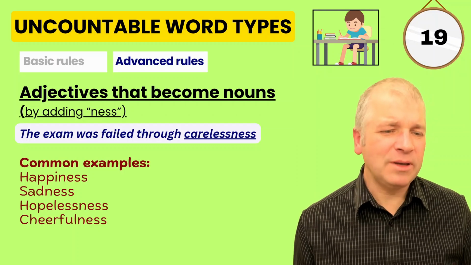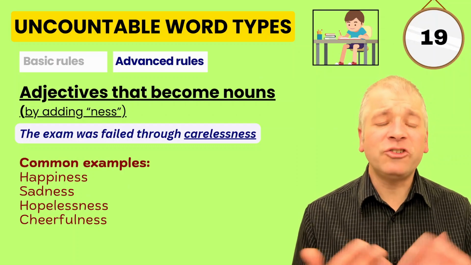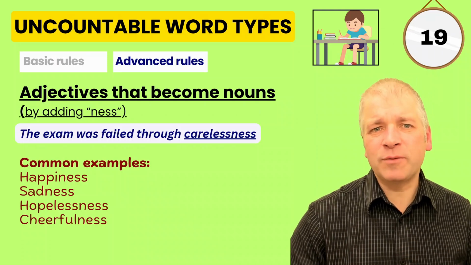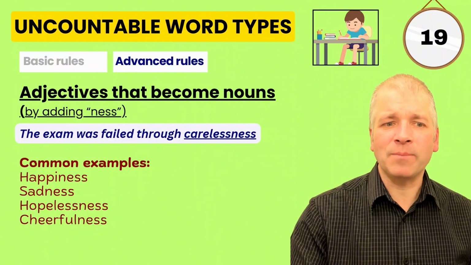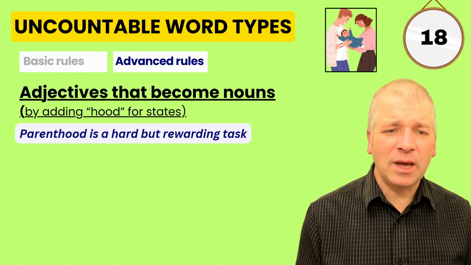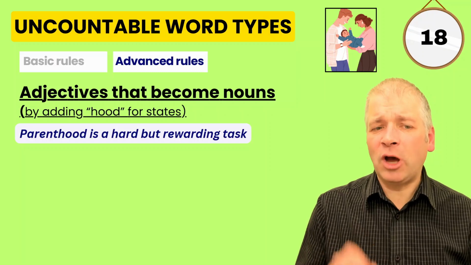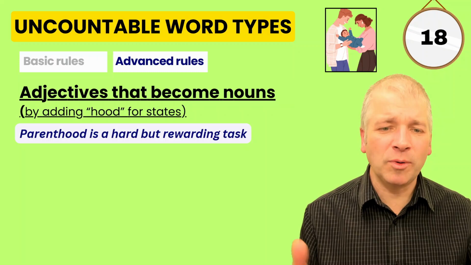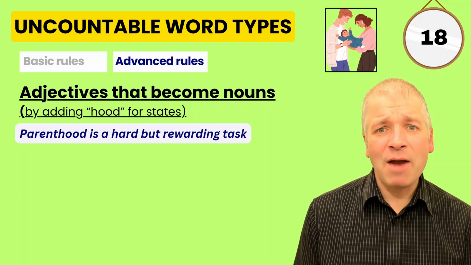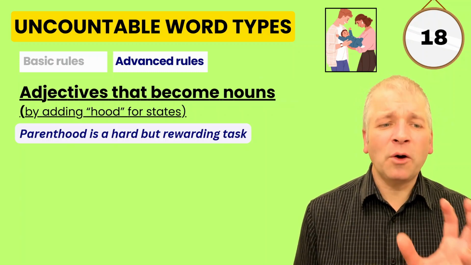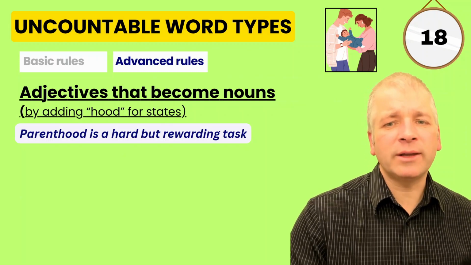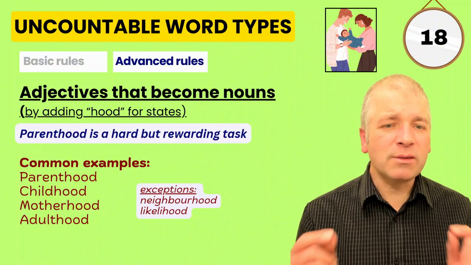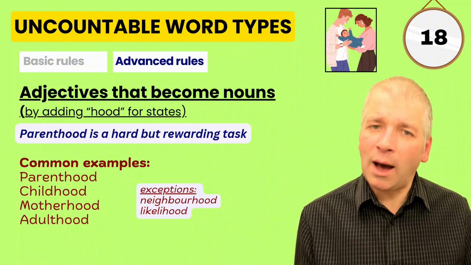And words such as happiness, sadness, hopelessness, cheerfulness all become uncountable because they are adjectives that have been converted to nouns in this way. And similarly, adjectives become nouns by adding -hood for particular states, such as parenthood. Parenthood is a hard but rewarding task. Parenthood is the state of being a parent, and this is uncountable. Parenthood, childhood, motherhood, adulthood, stages of life, they're all uncountable.